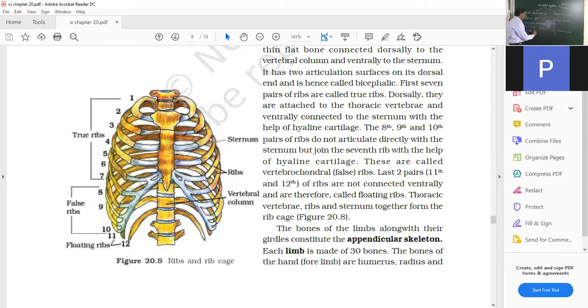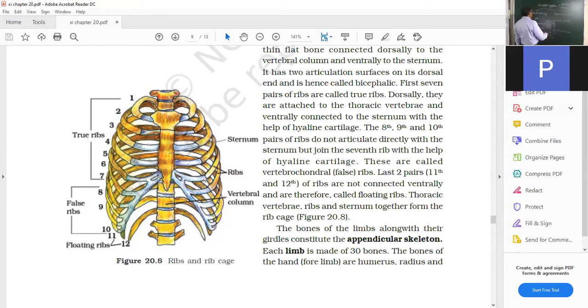Which are the girdles? The pectoral girdle and the pelvic girdle. The pectoral girdle has 2 bones on each side, the collar bone and the scapula. This is called the clavicle, this is called the scapula. So 2 on this side and 2 on that side, 4 in the pectoral girdle. And in the pelvic girdle, 3 bones were there, ilium, ischium and pubis, and they fuse to make 1. So 1 on the left and 1 on the right side, that is 2.